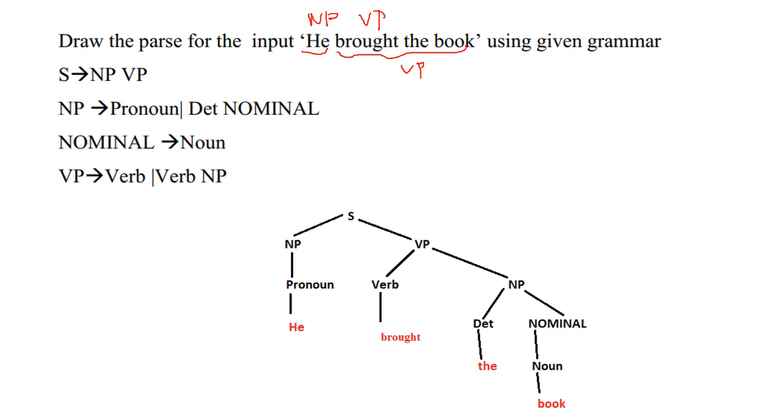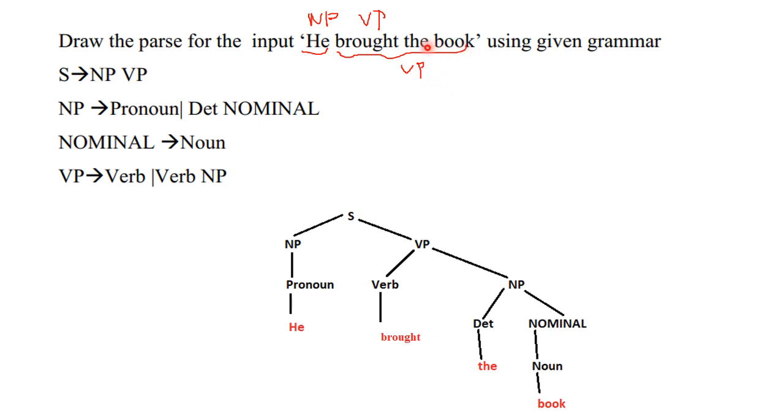So sentence can be replaced by NP VP. Now we have to find suitable substitutes for these words. So NP can be replaced with pronoun, which takes the value he. Verb phrase contains brought the book. So we can replace VP with verb noun phrase. Verb is brought. NP here is the book.